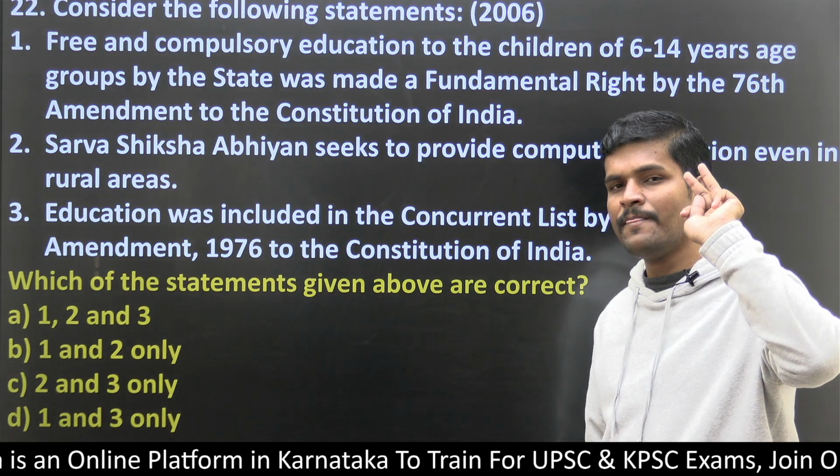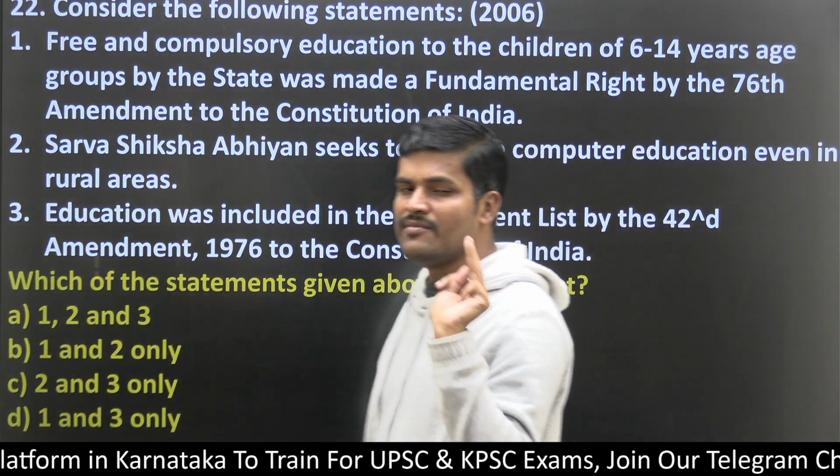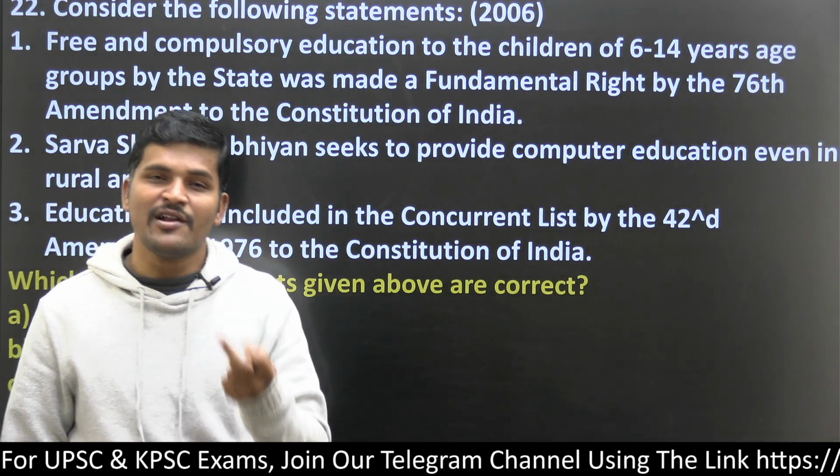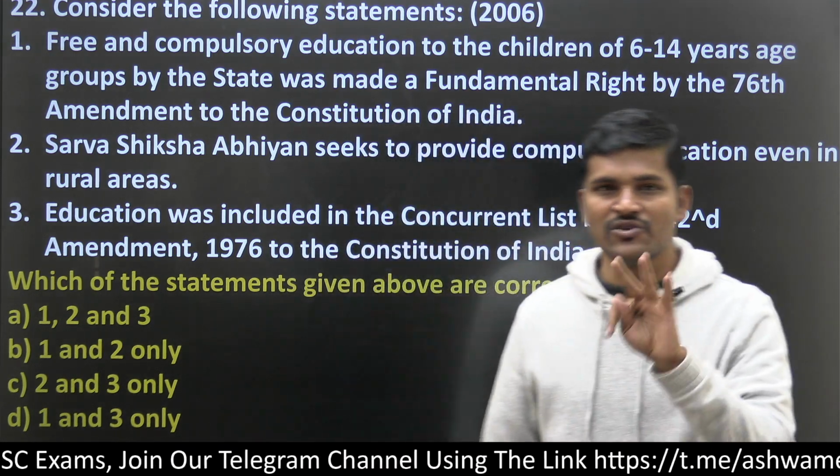First hint, education is an important theme. Second hint, amendments are important. Third, he is going to manipulate the numbers. Those are the three hints you have to get from the question.